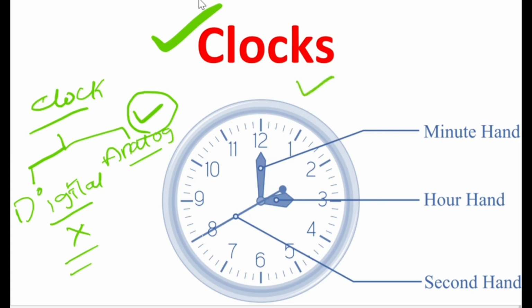Basically it has a minute hand, an hour hand and a second hand. They will ask only about the minute hand and hour hand in your questions, using minute hand and hour hand terminologies only. They will not include the second hand. This is the minute hand, which you know very well, and this is the hour hand. So you can expect a question from the minute and hour hands regarding this.